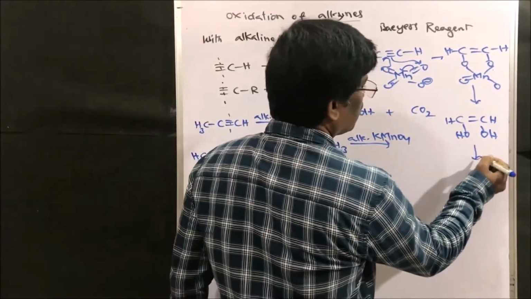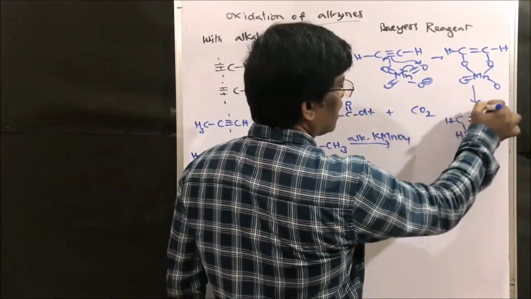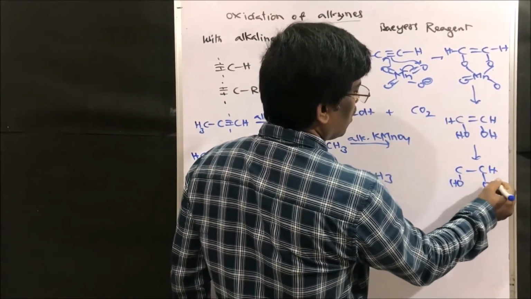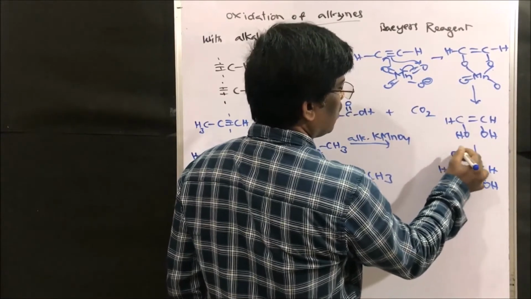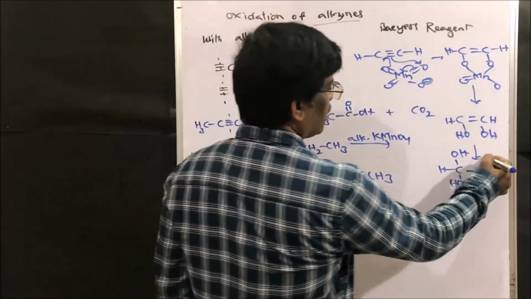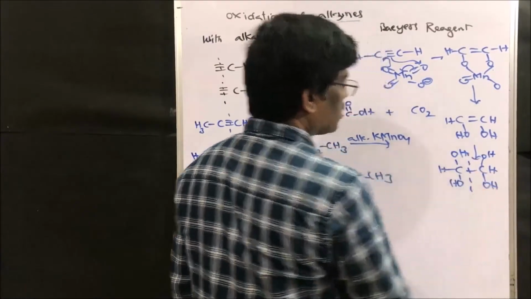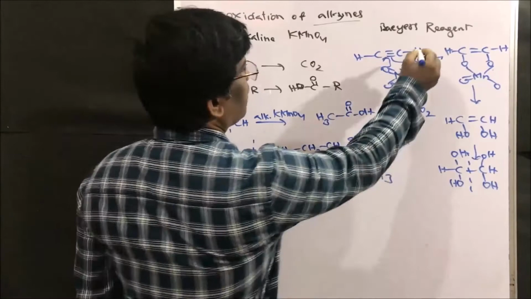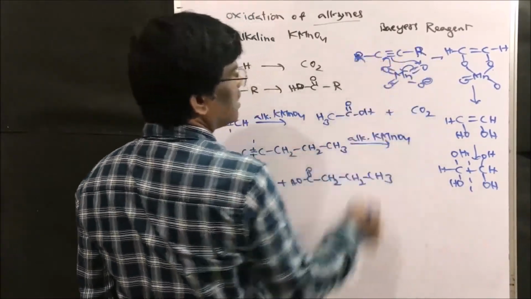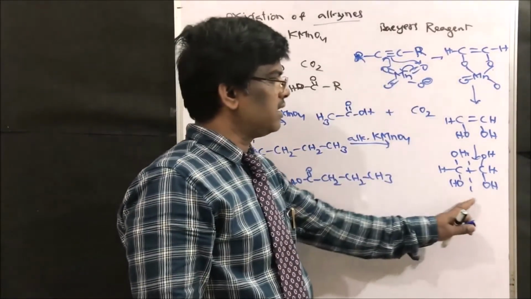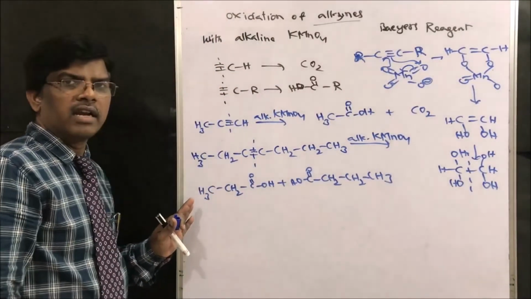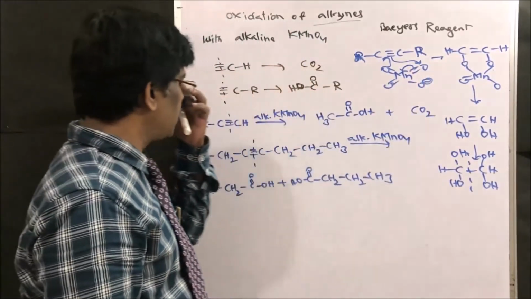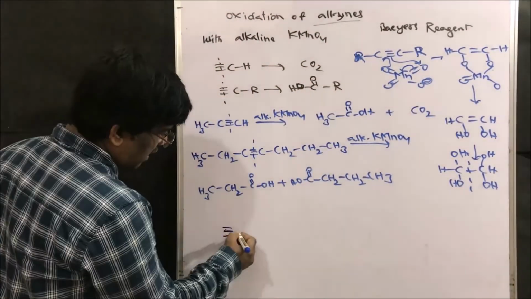Is it going to end here? No, it is going to further oxidize to give hydroxylation on this side too. So OH, H, OH and H, this is OH. This compound is going to cleave to give carboxylic acids, when substituted with R, right friends? This is how it gives carboxylic acid. Strong alkaline KMnO4 gives cis dihydroxylation, and that is why it is going to give carboxylic acids.